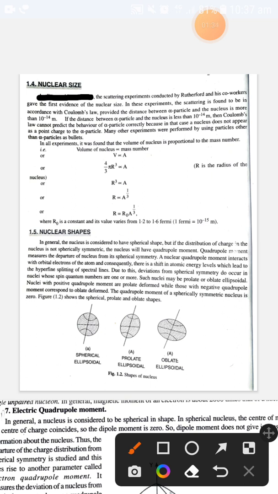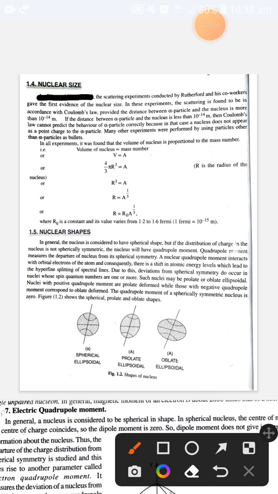Because according to Coulomb's law, there must be point charges. But according to Rutherford's scattering experiment, the alpha particle cannot be considered as a point charge. So Rutherford's alpha scattering experiment does not follow all the requirements of Coulomb's law. So we cannot predict the actual size of the nucleus by using Coulomb's law.